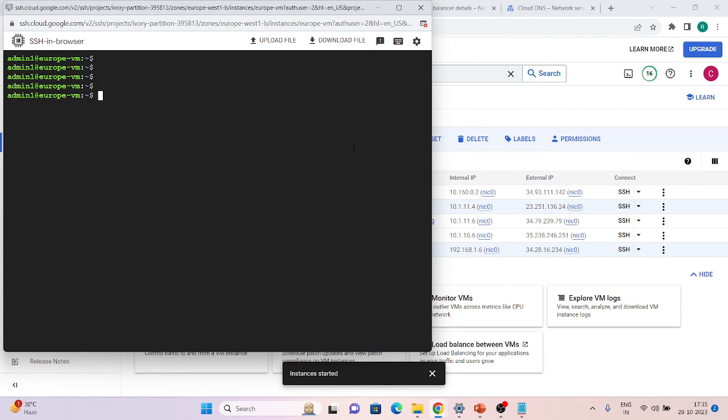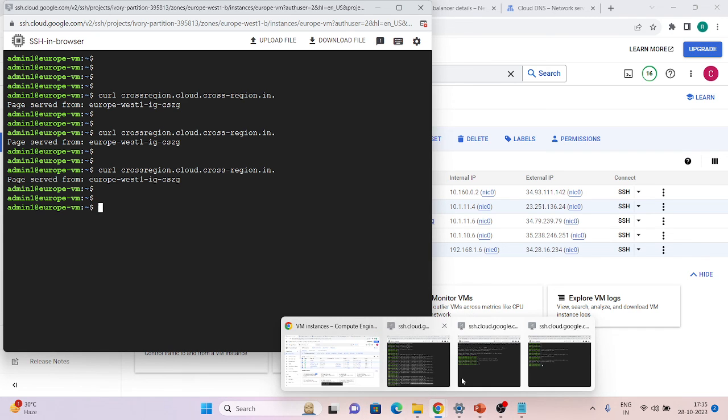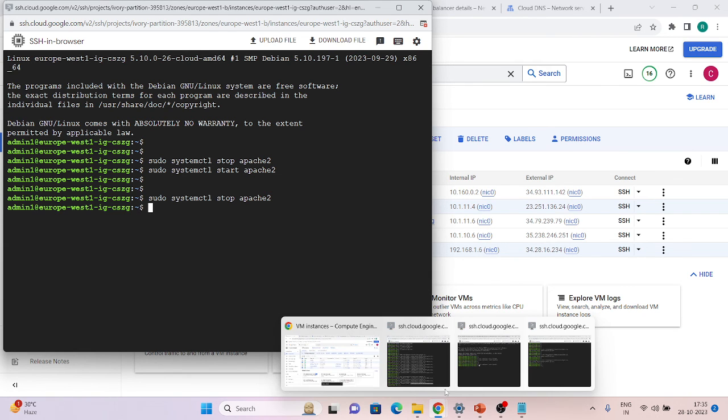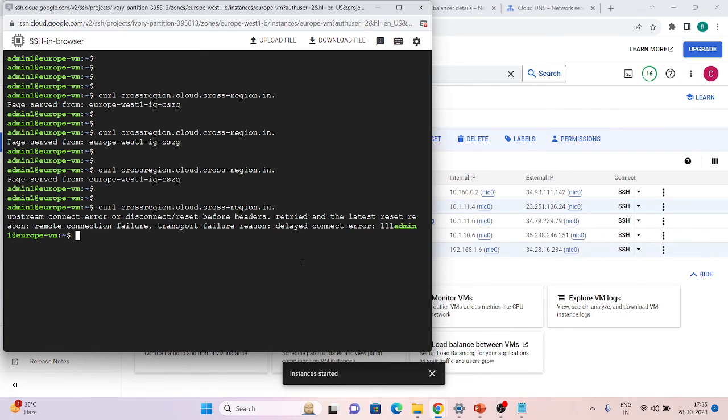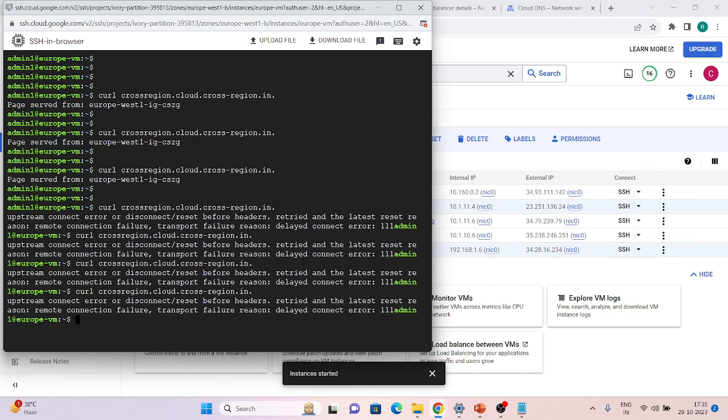So I'm in my Europe VM. Let me curl this from here only. You can see I'm getting a response from the Europe VM when I run this on our host name. Now let's once again stop our Europe VM and rerun this curl. As you can see, I'm getting a timeout because my traffic, according to geolocation, is going to the Europe VM, which is down as of now.